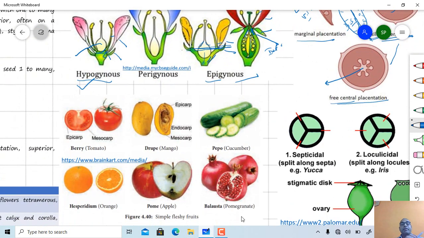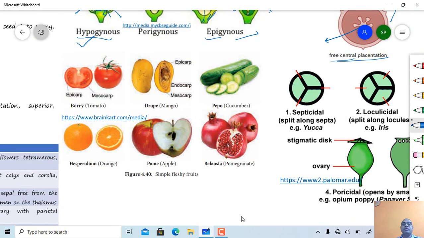Here in case of family Capparidaceae, you can observe berry type of fruit, drupe type of fruit, as well as capsule type of fruit. Not only this, nut type of fruits are also present in family Capparidaceae. So berry type of fruits are simple fleshy fruits, multi-seeded fruit. Here the epicarp, mesocarp and endocarp are all edible. Not only the pericarp part is edible, but the seeds are also edible.